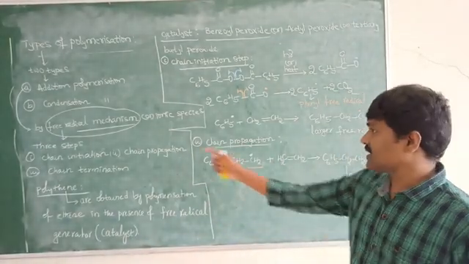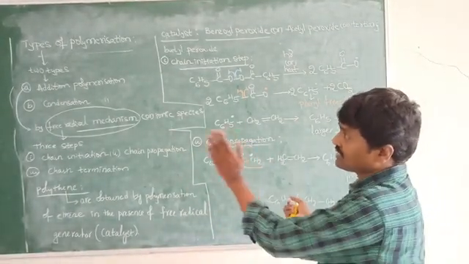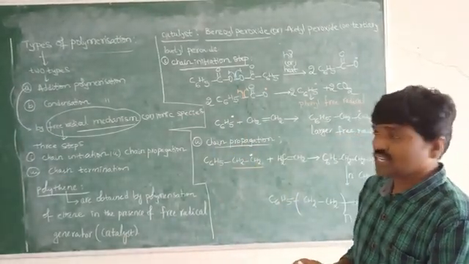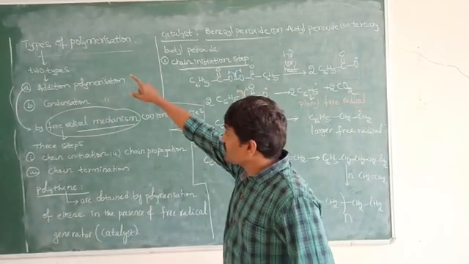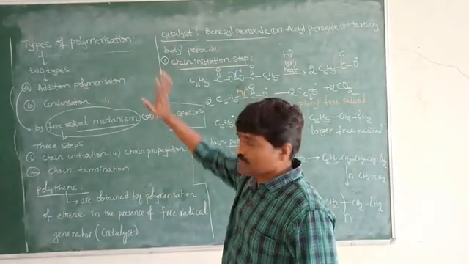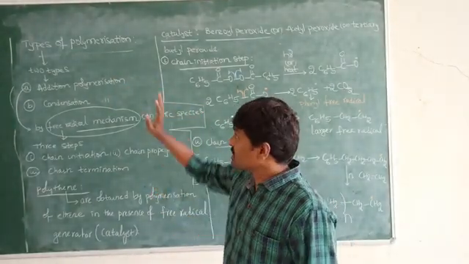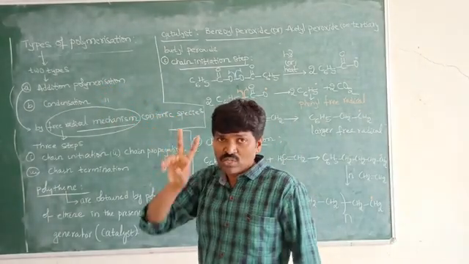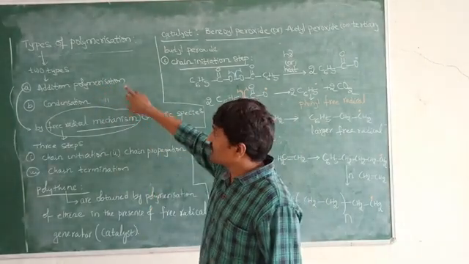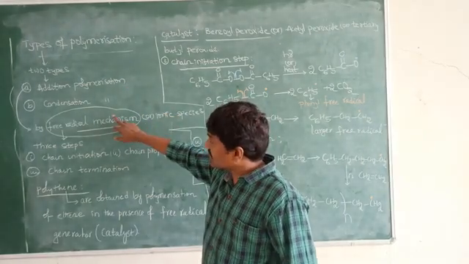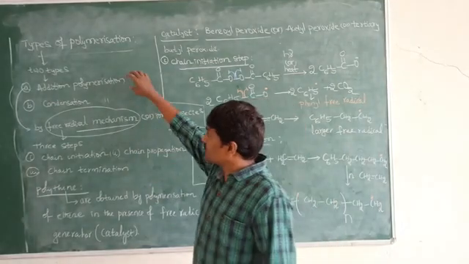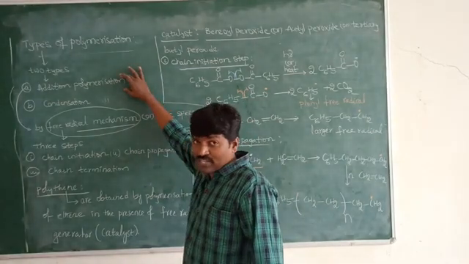Now I'll write that third step. Before going to discuss it, I'll repeat once again. Here we have discussed the types of polymerization. Based on the type, they are classified into two types: addition polymerization and condensation polymerization. First we are going to discuss addition polymerization.